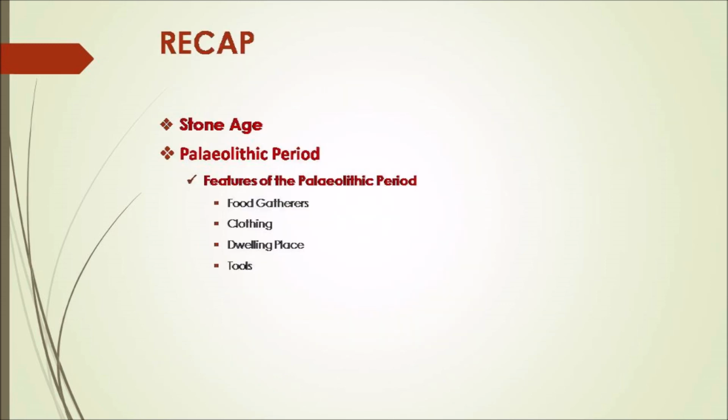So children, in today's session, we started a new lesson in history and the lesson is early humans. In this lesson, we studied what is meant by Stone Age. The early humans started to make use of stones for making their tools, and therefore this period in human history is known as the Stone Age. The Stone Age was divided into three periods, namely the Paleolithic period, Mesolithic period and Neolithic period.